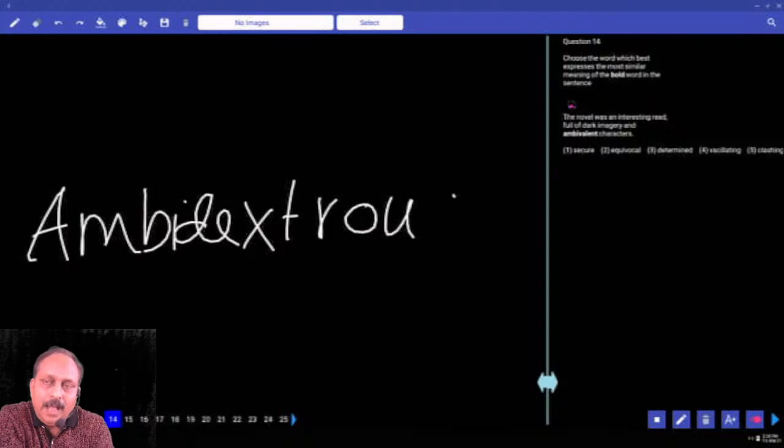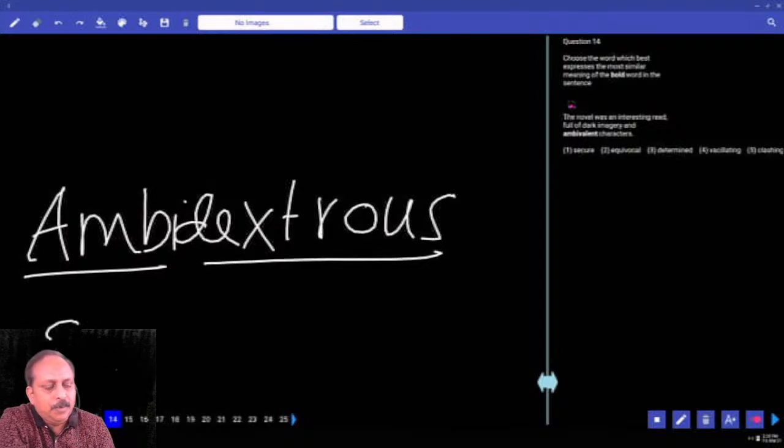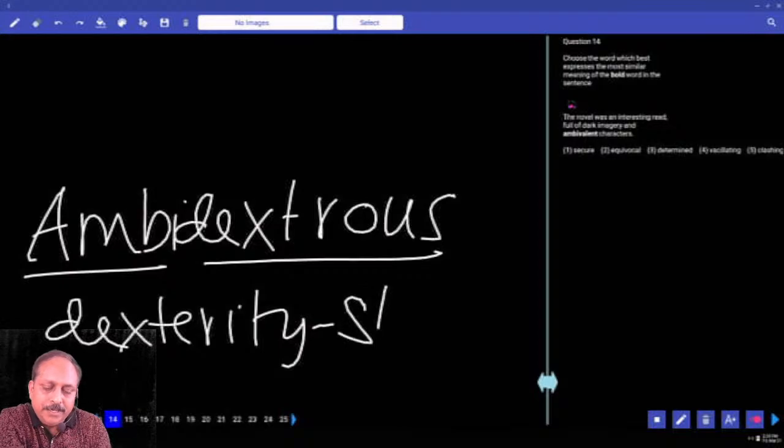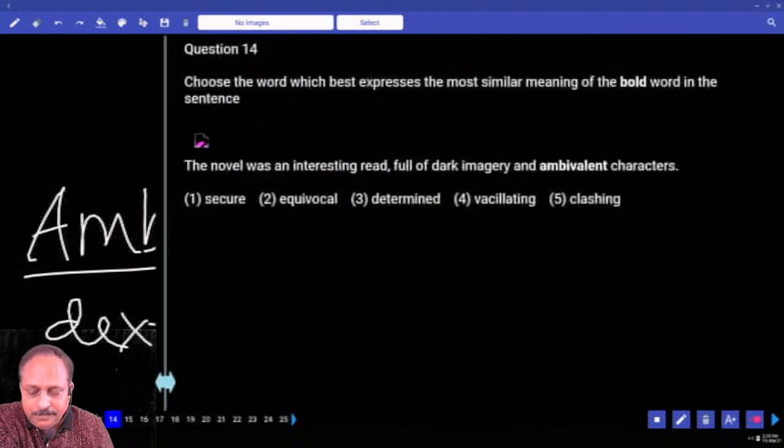You call them ambidextrous. Ambi means to be able to use two things. Dexterous comes from the word dexterity. Write the meaning of that. Dexterity means skill. So ambidextrous, skill in using both the hands. And dexterity, skill. Now we'll go back. Have you copied these words?